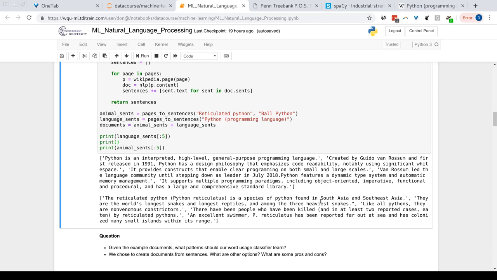What are some pros and cons, right? There's going to be some pros and cons. So what would be a major con of deciding to set each Wikipedia article as a document? Well, if that's the case, then at the moment, we're going to only have 3 observations. We're only using 3 Wikipedia articles. So we're going to have to rely on a lot of different articles, and that's going to be hard to get. We understand that these machine learning models are going to generally perform better when we have a large number of observations. So let's go ahead and break down that article.